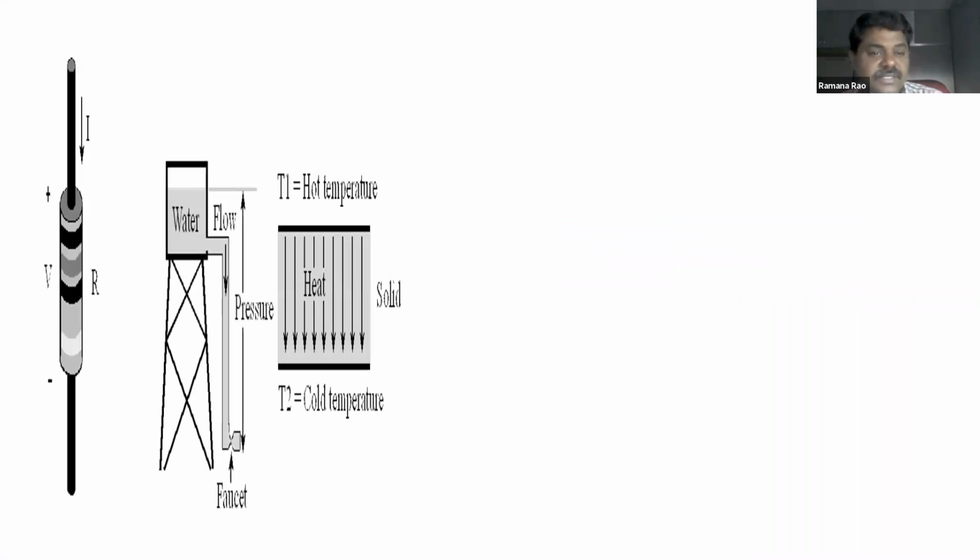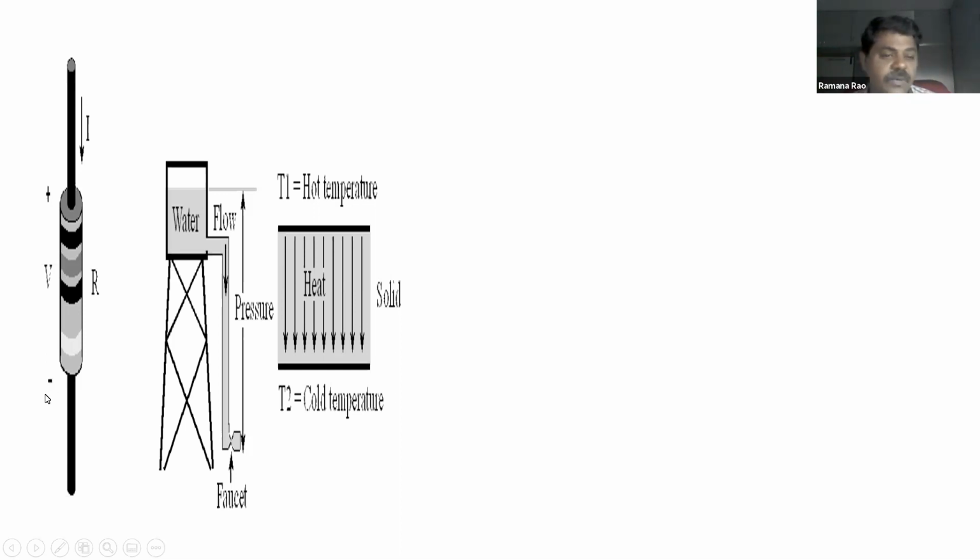Right. Students, now you can see we have three components here. One is a resistor. We have positive terminal of the resistor and negative terminal of the resistor. This is positive and this is negative. So positive terminal means high potential. Always positive terminal means high potential and negative terminal means low potential. This is negative terminal.